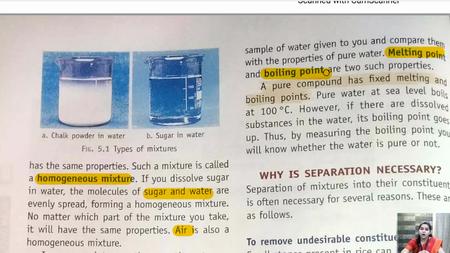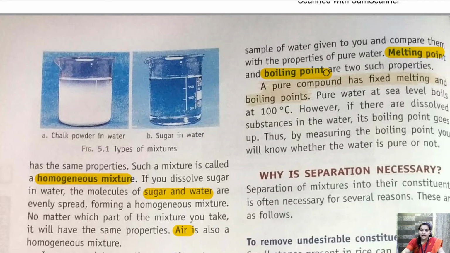Children, a pure substance, take pure water or anything that is pure, has its own fixed melting and boiling point. For example, pure water has its own fixed boiling point, that is 100 degrees Celsius.